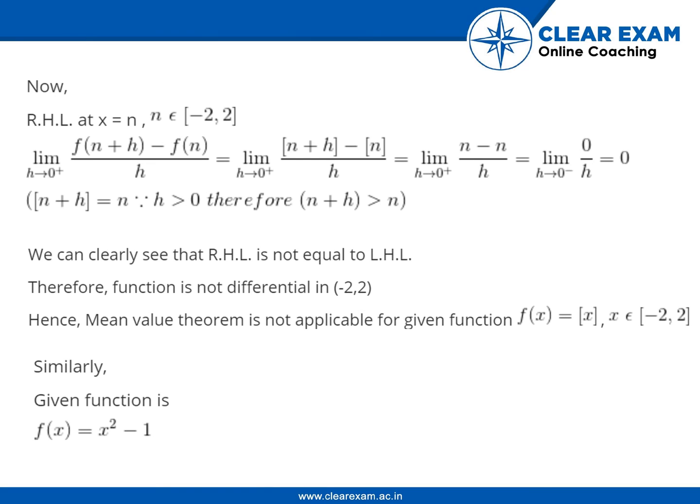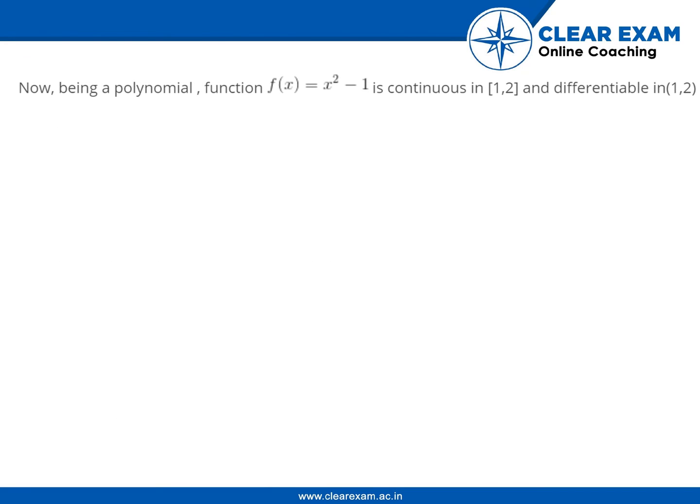Similarly, given function is f x is equal to x square minus 1. Now, being a polynomial, function f x is equal to x square minus 1 is continuous in closed interval 1, 2 and differentiable in open interval 1, 2. Now, f of 1 is equal to 1 square minus 1 is equal to 1 minus 1 is equal to 0, and f of 2 is equal to 2 square minus 1 is equal to 4 minus 1, that is 3.